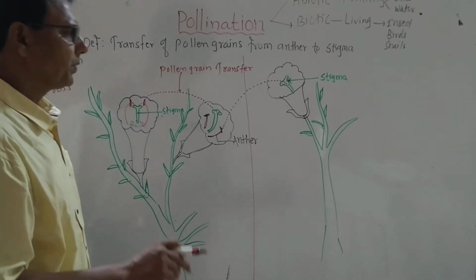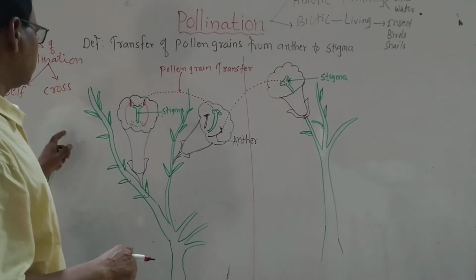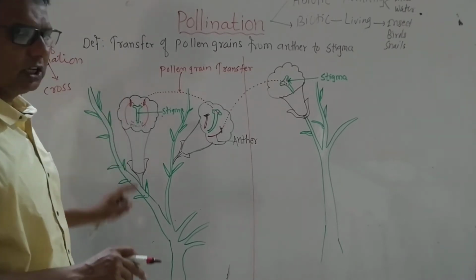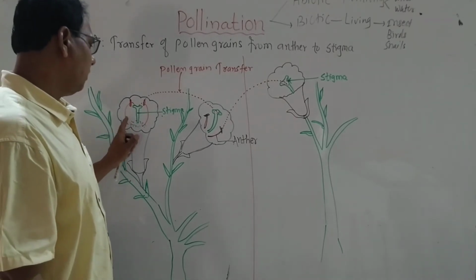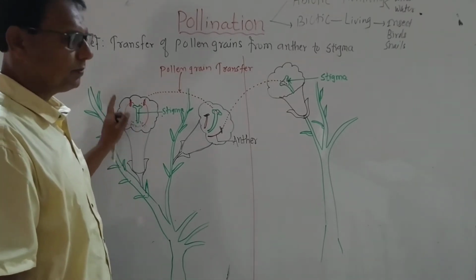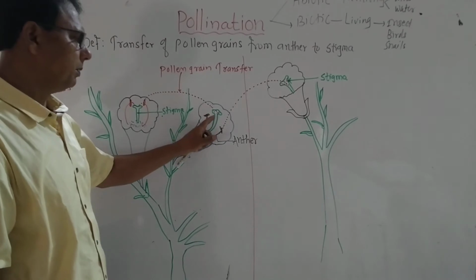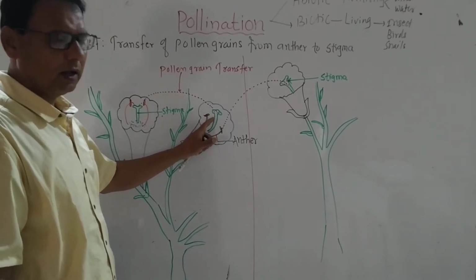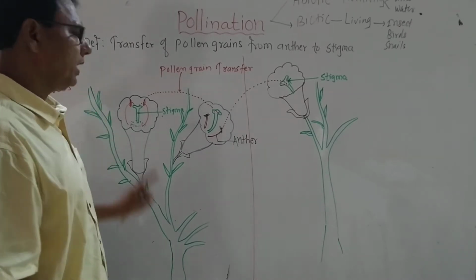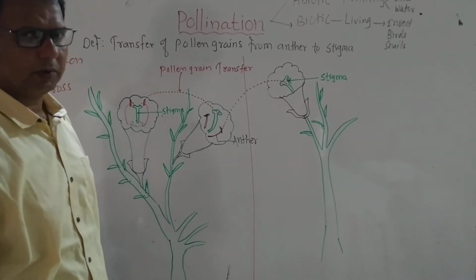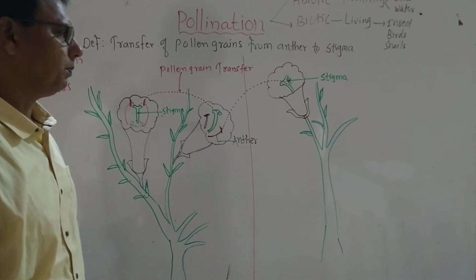Remember these things. Self-pollination means transfer of pollen grains from anther to stigma of the same flower, or transfer of pollen grains from anther to the stigma of another flower on the same plant. That is called self-pollination.